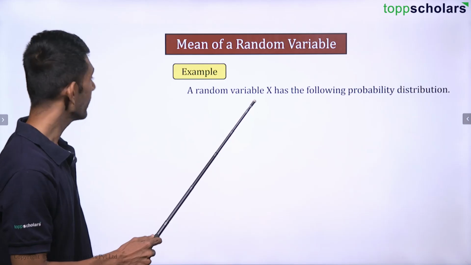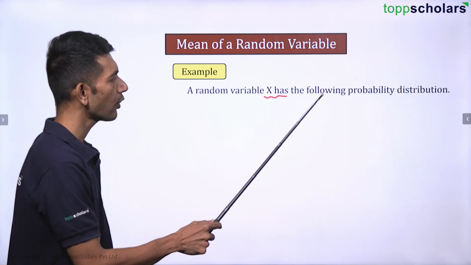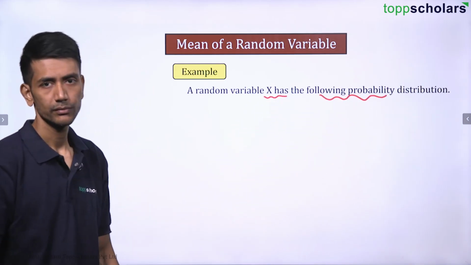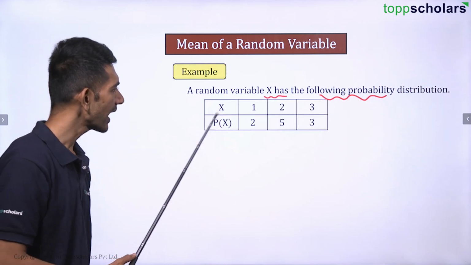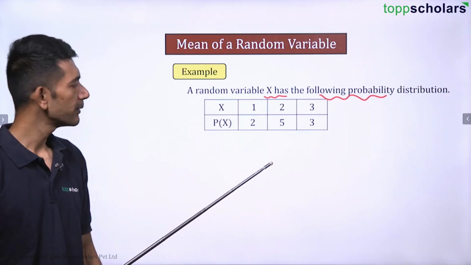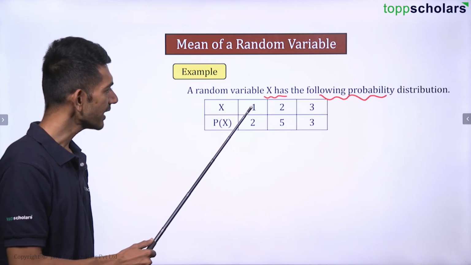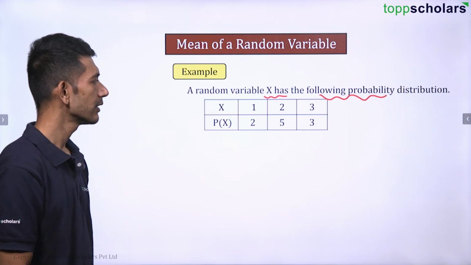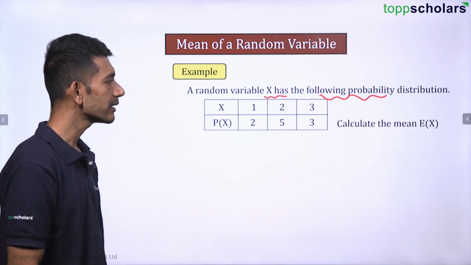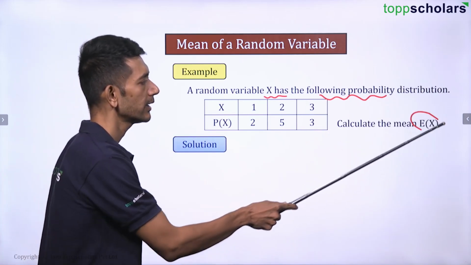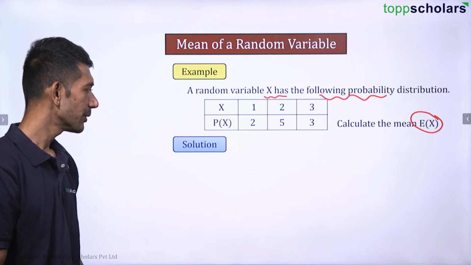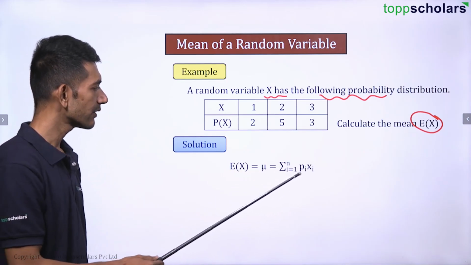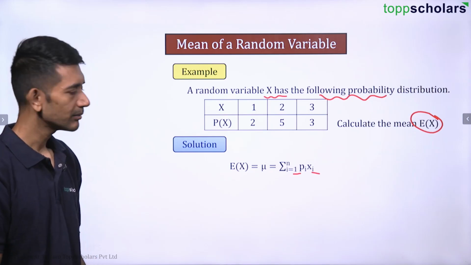Let us see an example here. Random variable x has the following probability distribution, which is already given to us. For x equal to 1 it is 2, for 2 it is 5, for 3 it is 3. We are supposed to calculate E of x, that is the mean. That is given by multiplying and adding them. So just do that.